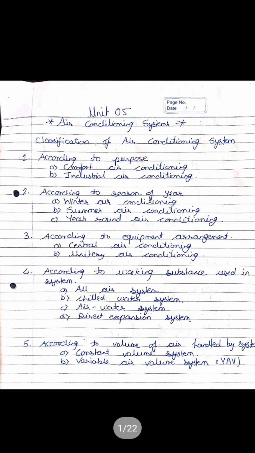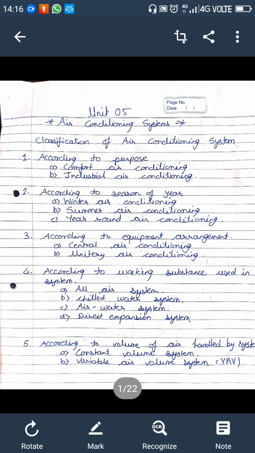Welcome all. Today we are going to start unit number 5. The name of this unit is air conditioning system. Firstly, I want to tell you that this is a complete theoretical chapter, so no numericals are included in this chapter. So students have to just focus on this theory concept, and this theory concept is a practical one. You have to keep in mind this subject throughout your life as being a mechanical engineer.